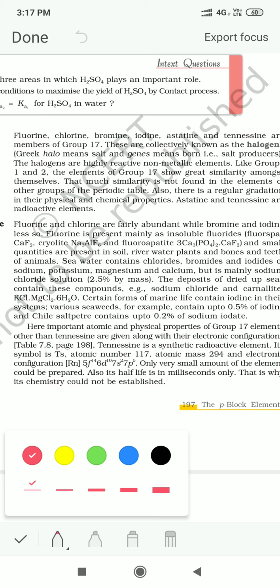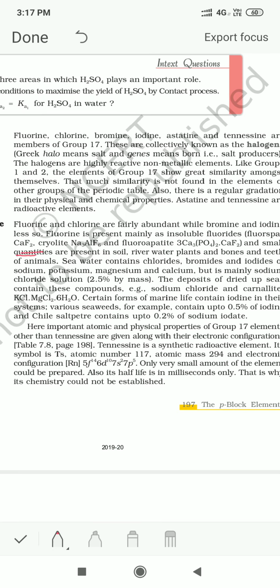Then we have fluorapatite, which is 3 calcium phosphate, not calcium fluoride. And then we have fluorapatite. Fluorine is also found in bones and teeth.